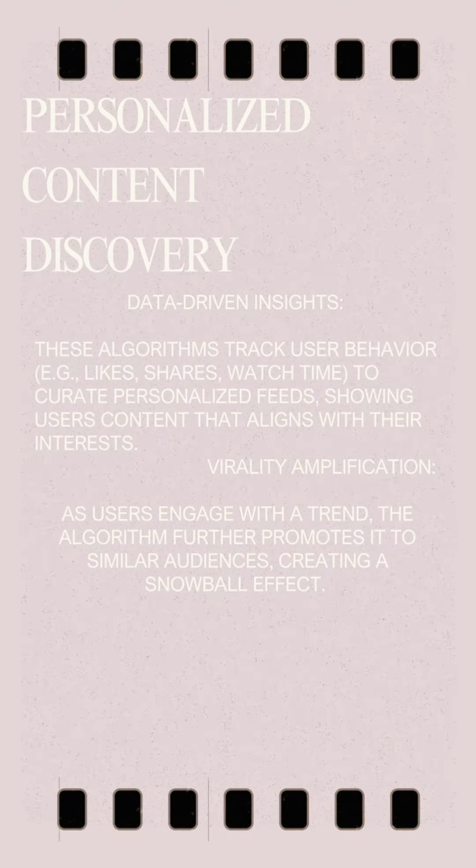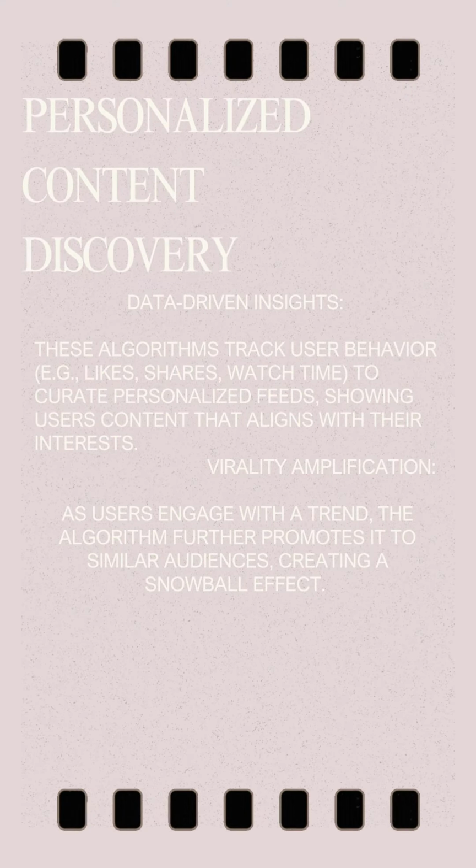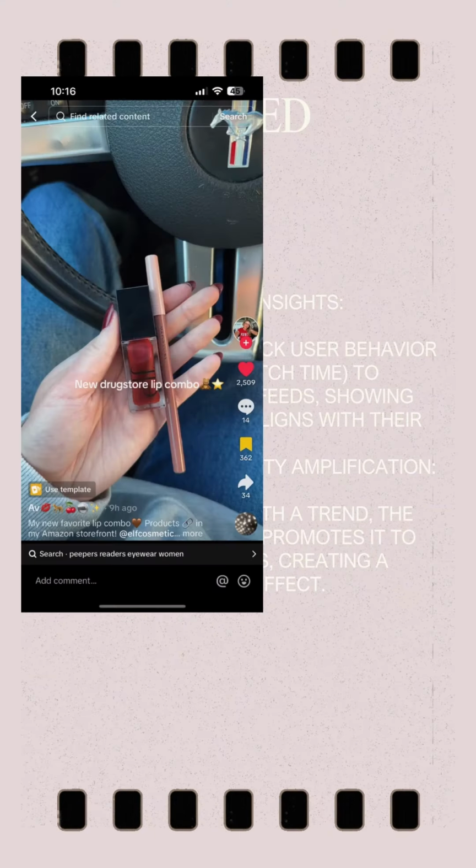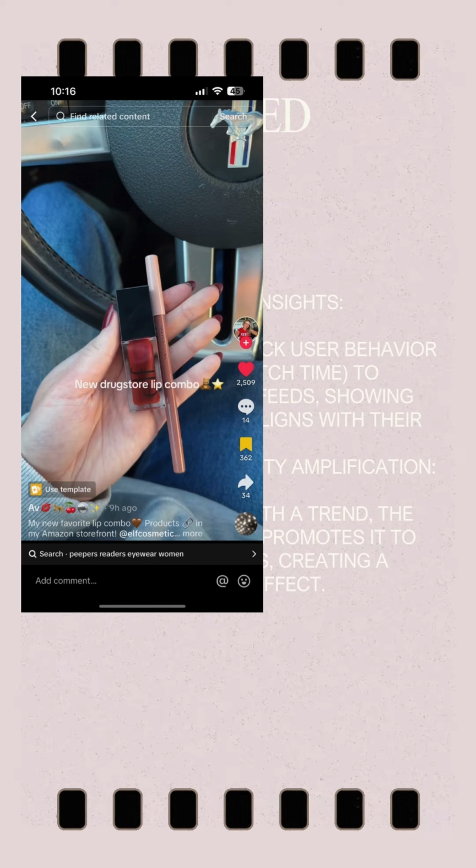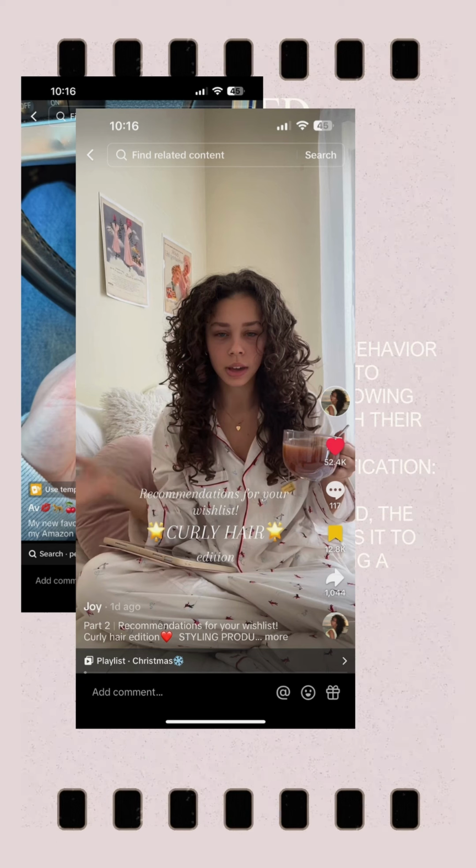So the first major influence is personalized content discovery. With data-driven insights, these algorithms track user behaviors such as likes, shares, and watch time to curate personalized feeds, showing users content that aligns with their interests. This highly tailored approach increases the chances that a specific piece of content, whether it's a fashion style, dance challenge, or niche hobby, resonates with individuals who are more likely to engage with it.